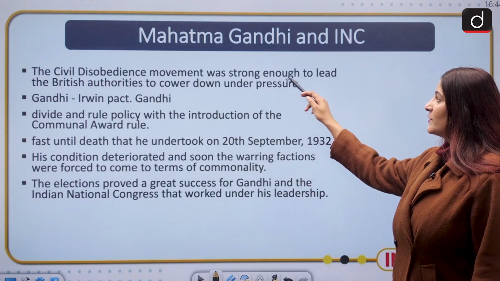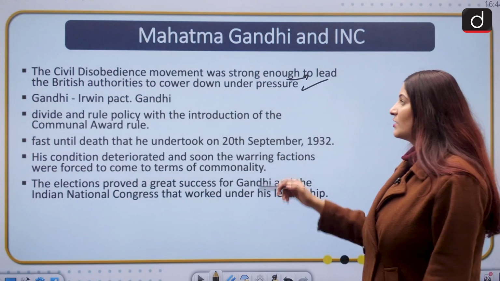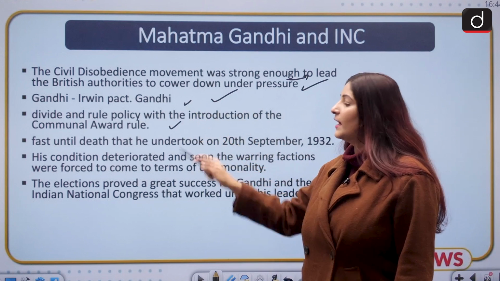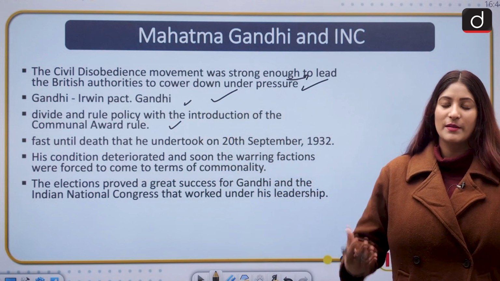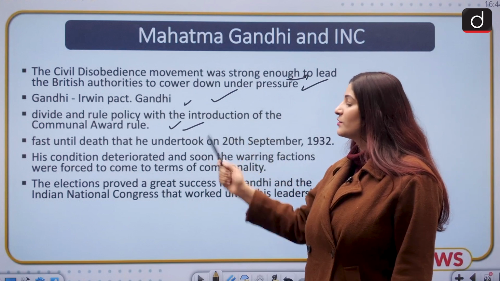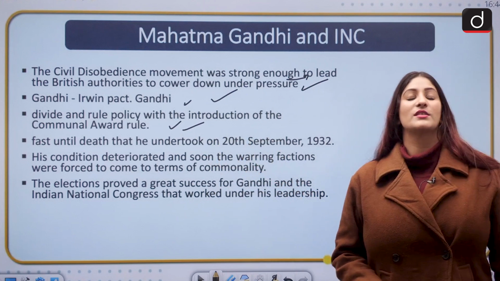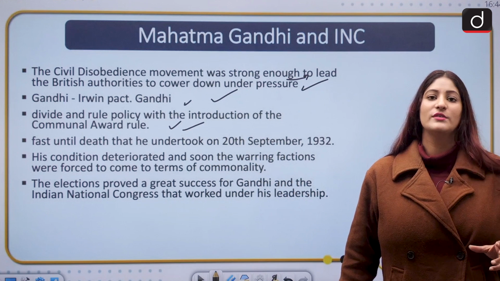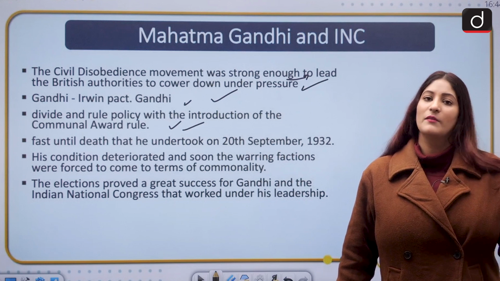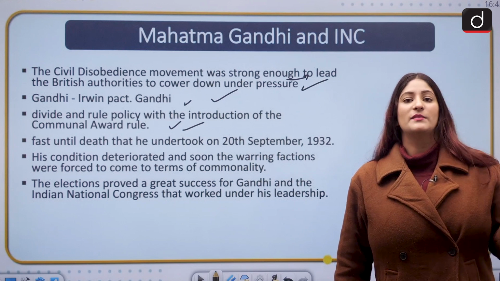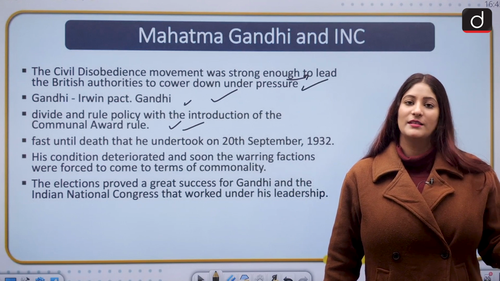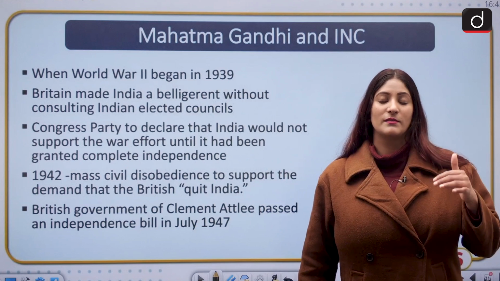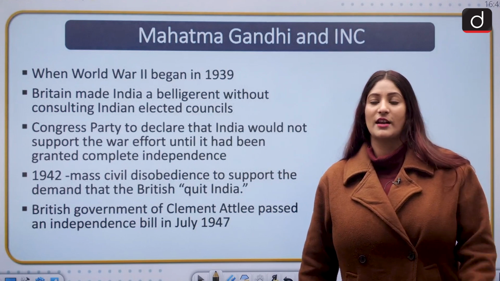The civil disobedience movement was strong enough to make the British authorities cower under pressure. The Gandhi-Irwin Pact was signed, and then the British government started implementing the divide and rule policy, of course through the communal award, and that was not going down very well with Gandhiji. So when he saw the Hindu section was going to be divided further, he undertook a fast unto death, but the Pune Pact was signed between Ambedkar and Gandhiji, and that is why it is said that he is one of the most important characters in the Indian national movement.